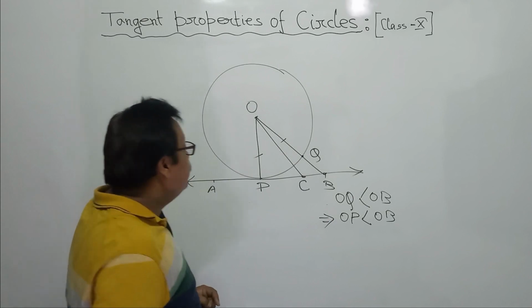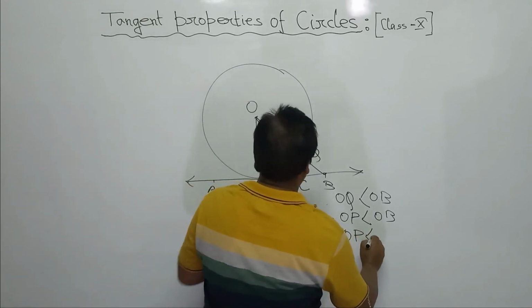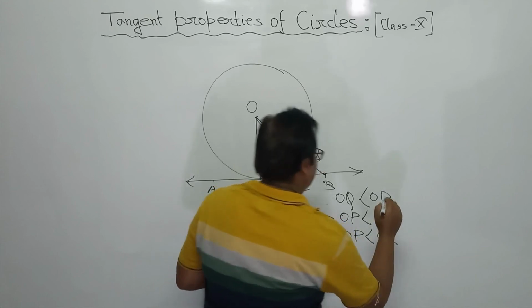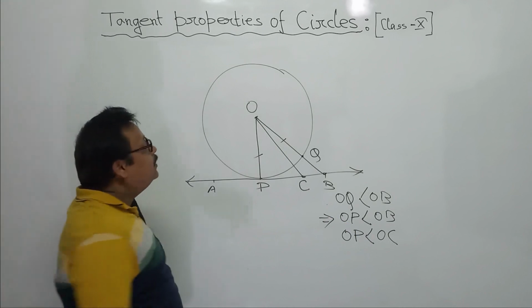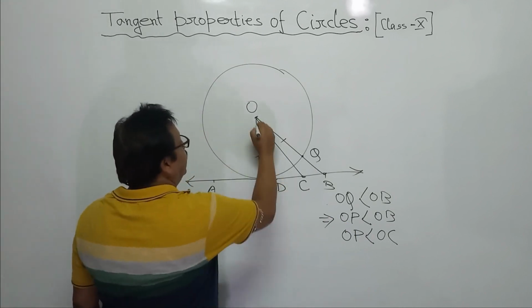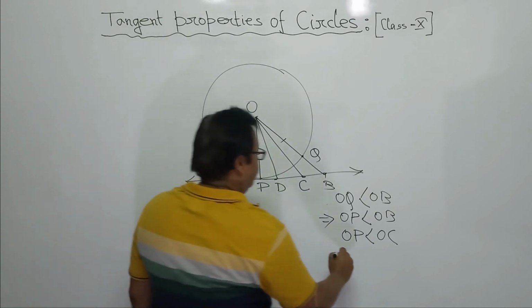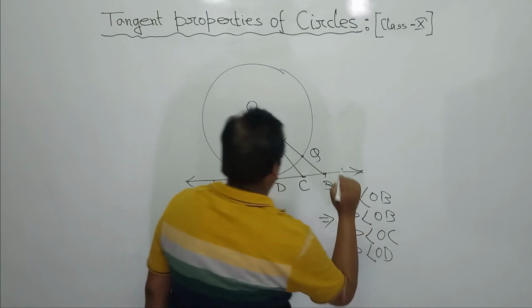Take another point, say C, and join. Same way, you can tell OP is less than OC. Getting my point? Right? Take another point, say D, and join OD. Of course, OP is less than OD.